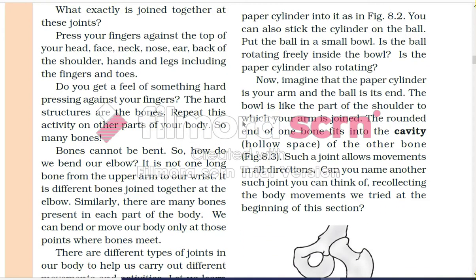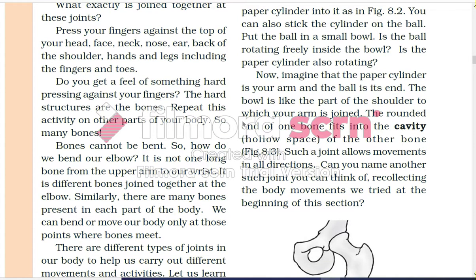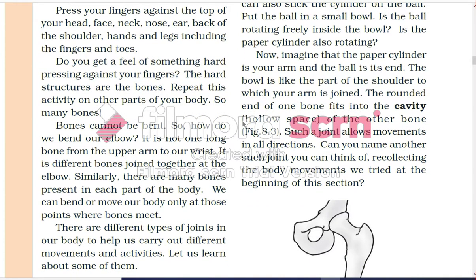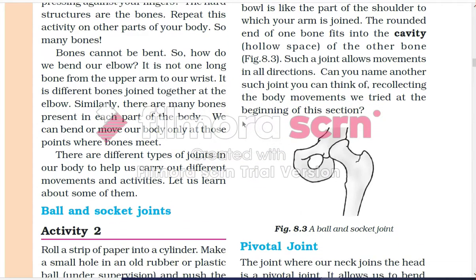What exactly is joined together at these points? Press your fingers against the top of your head, face, neck, nose, ear, back of the shoulder, hand and leg, including the fingers and toes. Did you get a feel of something hard pressing against your finger? The hard structures are the bones. Repeat this activity on the other parts of the body. So many bones. Bones cannot be bent. Bones are very, very hard substances.